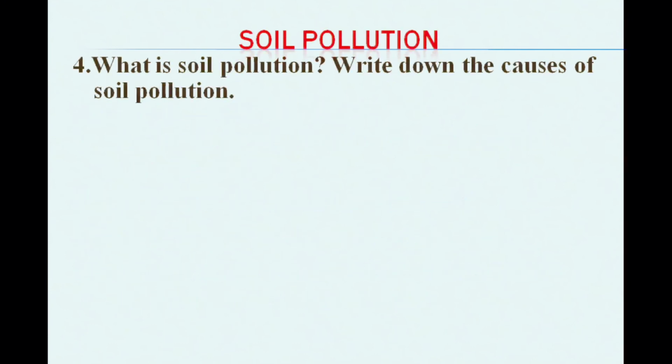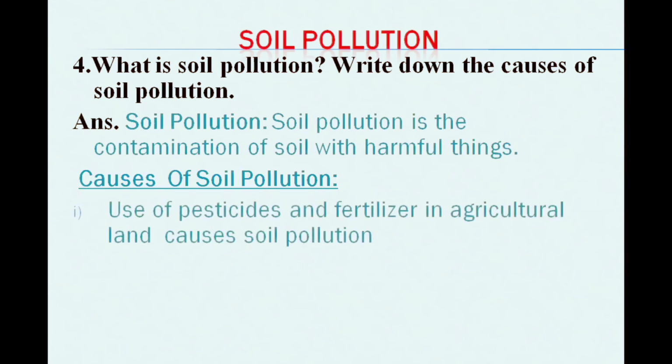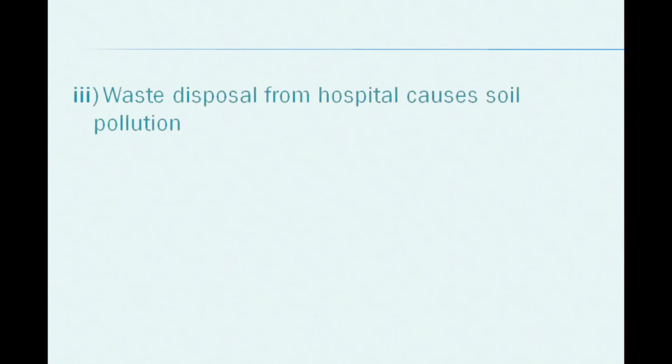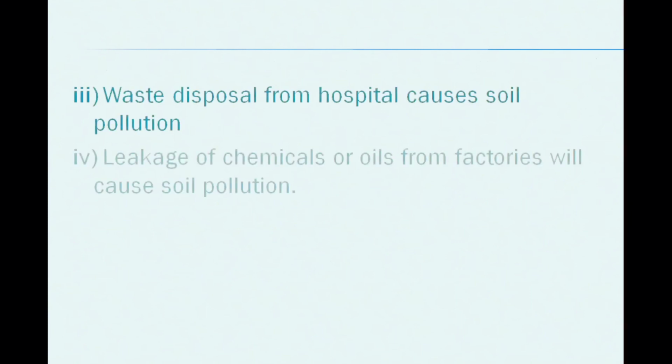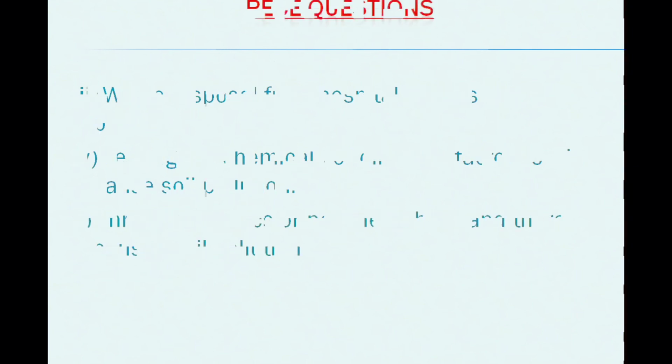Now, soil pollution. What is soil pollution? Write down the causes of soil pollution. So, soil pollution is the contamination of soil with harmful things. I already told. Causes of soil pollution: use of pesticide and fertilizer in agriculture land causes soil pollution. Waste disposal from households causes soil pollution. And waste disposal from hospitals also. And definitely leakage of chemicals or oil from factories will cause soil pollution. Throwing plastic or polythene here and there causes soil pollution.